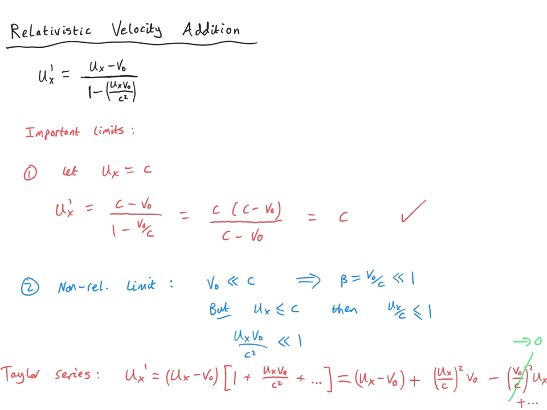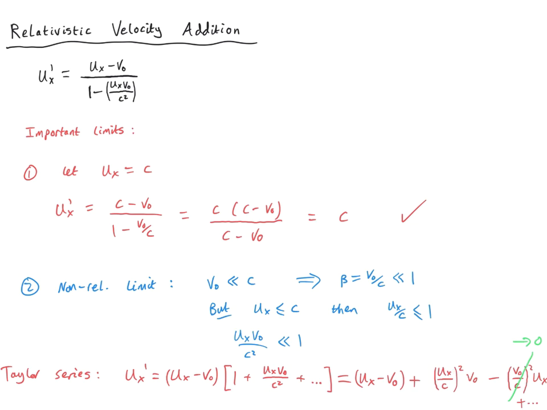However, that same argument does not apply for this piece. So here I've written it as ux over c squared times v0, but I've not included in my definition of the non-relativistic limit any restriction on the size of ux. So ux over c could actually be a number of order 1.